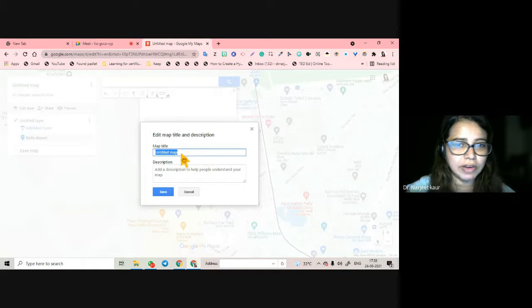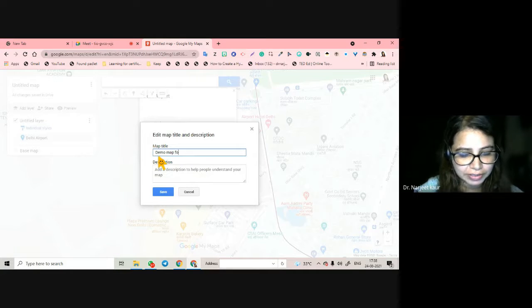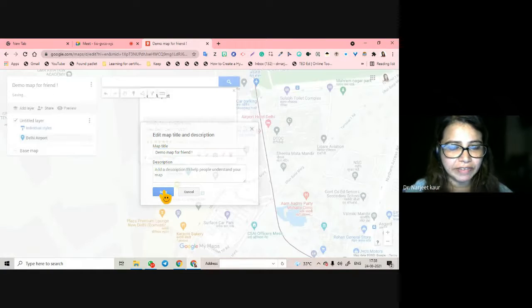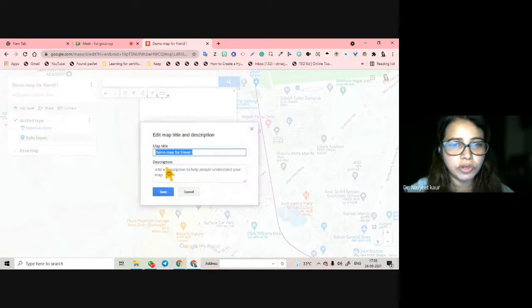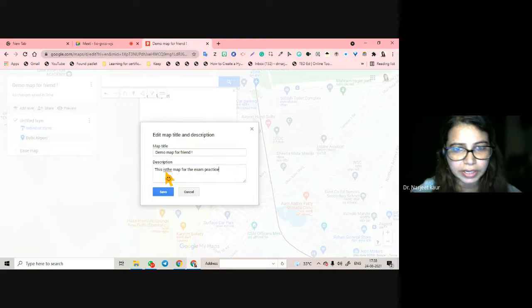Before that, let's give a name to our map. Say, let's make it demo map for friend. Okay, let's give it a name. Let's save it. If you want, you can give a description also here. So this is the map for the exam practice or something that you want.